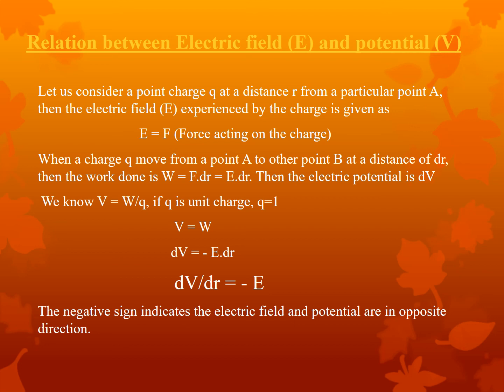So, in this formula we can substitute dV equal to E into dr. We have to introduce a minus sign. So, the formula can be written as dV equal to minus E into dr. From this formula we can write dV by dr equal to minus E, where the negative sign indicates the electric field and potential are in opposite direction.